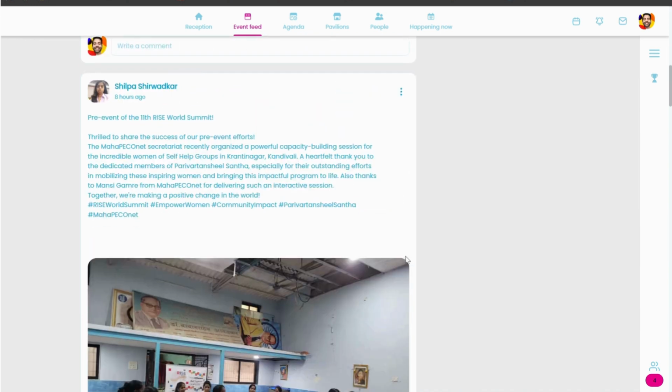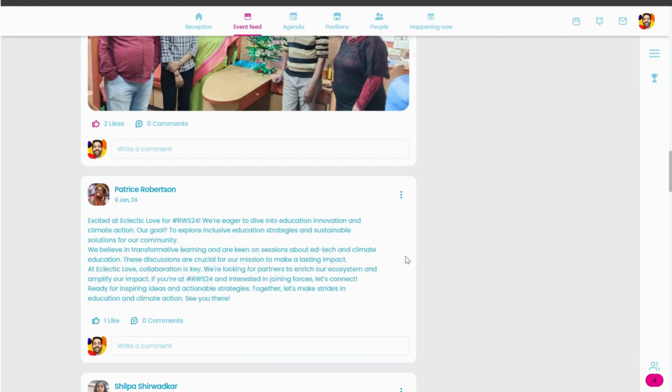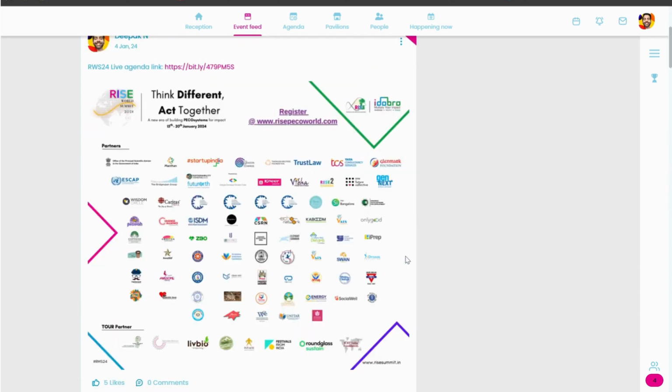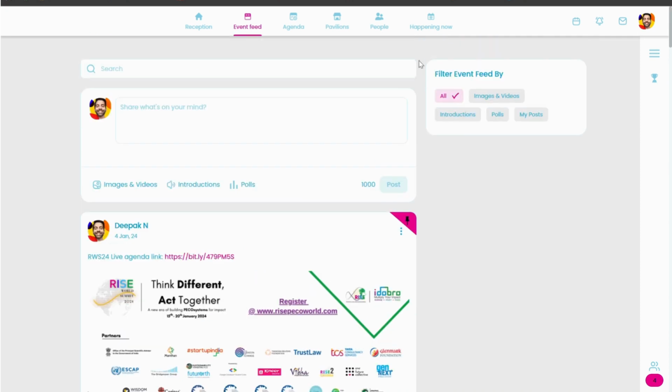And you're free to post anything from updates of your sessions to your organization and introduce yourself also to the other network attendees. But be mindful that the feed is being moderated at the backend, and hence the upload for the post will take some time.